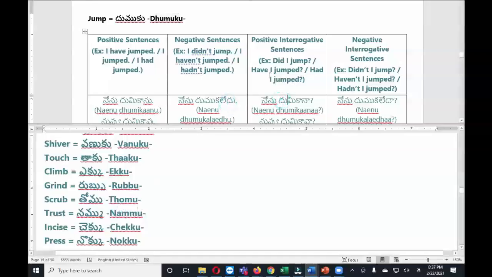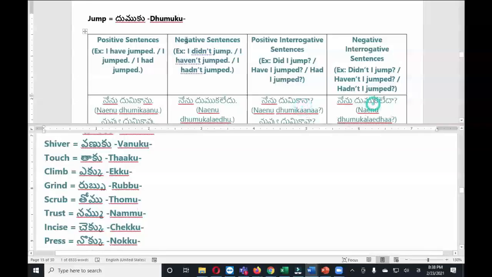So similarly dumuku became dumikana. Okay, here it will be nammana. You need to make little modification. It is not nammina. Namminana also it is correct, but usually we say nammana. Nammana.